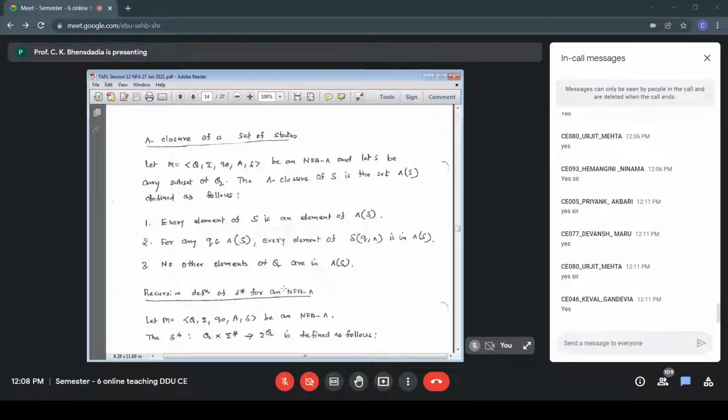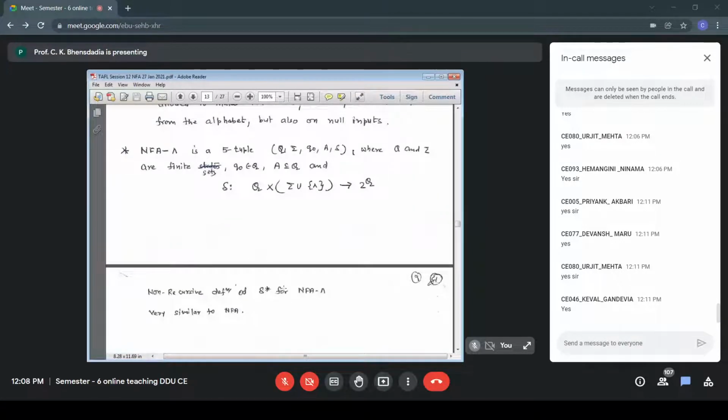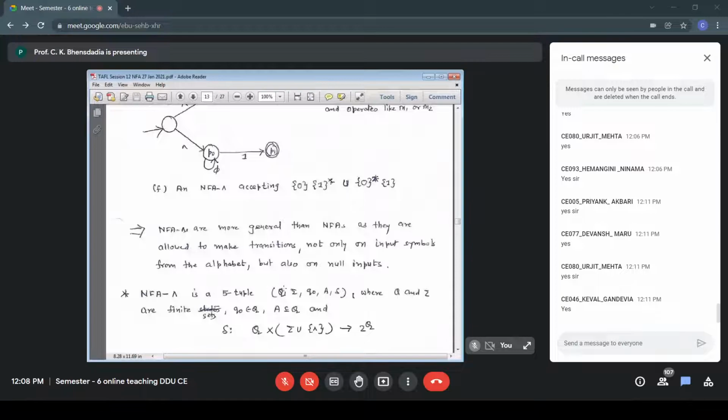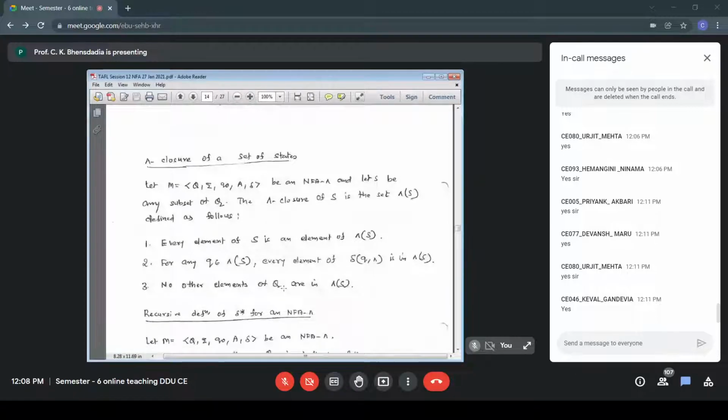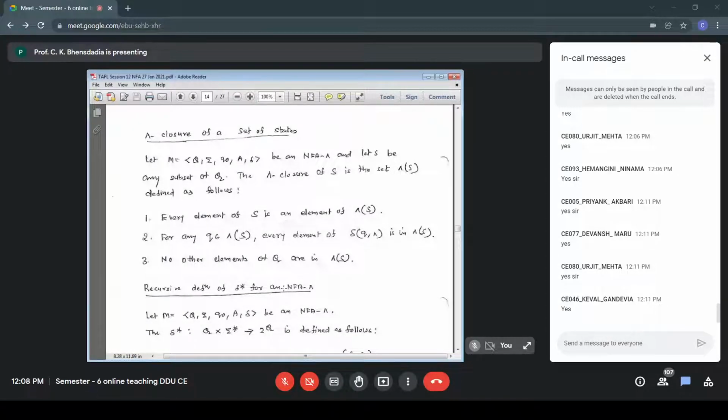When we say delta star, then we know it is a mapping from Q cross sigma star to 2 raised to Q. It takes a state, that is Q. Sigma star means a string, and on processing the symbols of the input string, it can go to multiple states. So it is 2 raised to Q. The type of delta is Q cross (sigma union null) to 2 raised to Q. The type of delta star is Q cross sigma star to 2 raised to Q. For a state and a string, which are the states that can be visited? So that is 2 raised to Q.